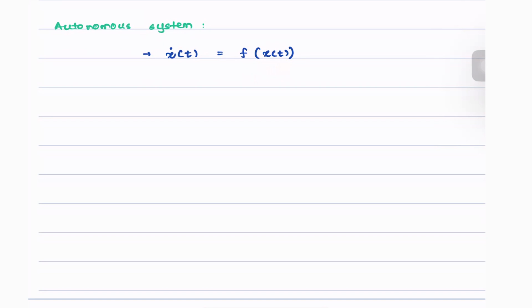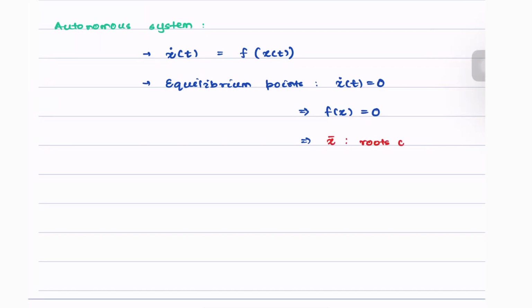So how do we go about calculating the equilibrium points? We can do the same thing that we've been doing before. Equilibrium points are given by setting x dot of t equals 0. This implies f of x equals 0. Hence, the equilibrium points, let's denote them as x bar, are simply the roots of f of x equals 0.